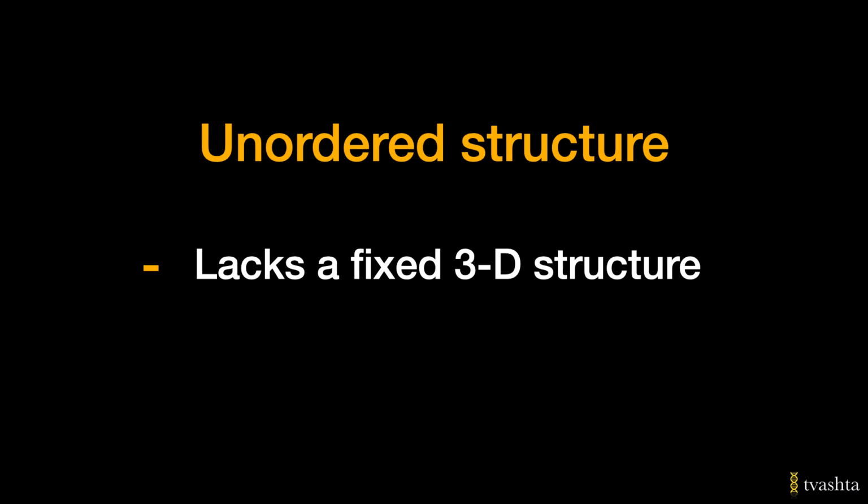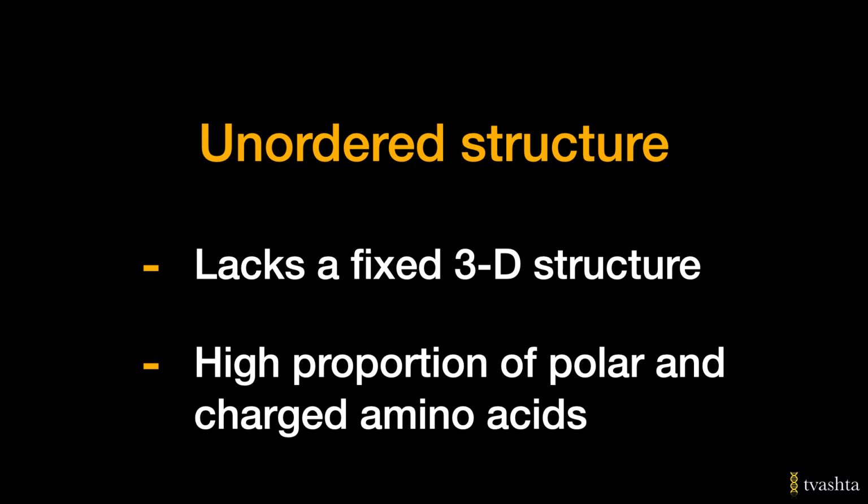Generally, peptides with higher proportion of charged and polar amino acids acquire this unordered structure because of their interactions with water. Also, attractions between unlike charges and repulsions between like charges promote unordered structure.